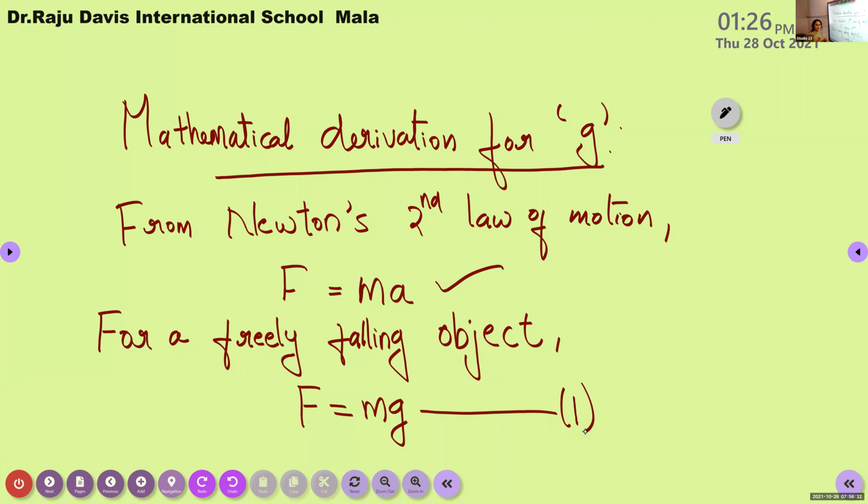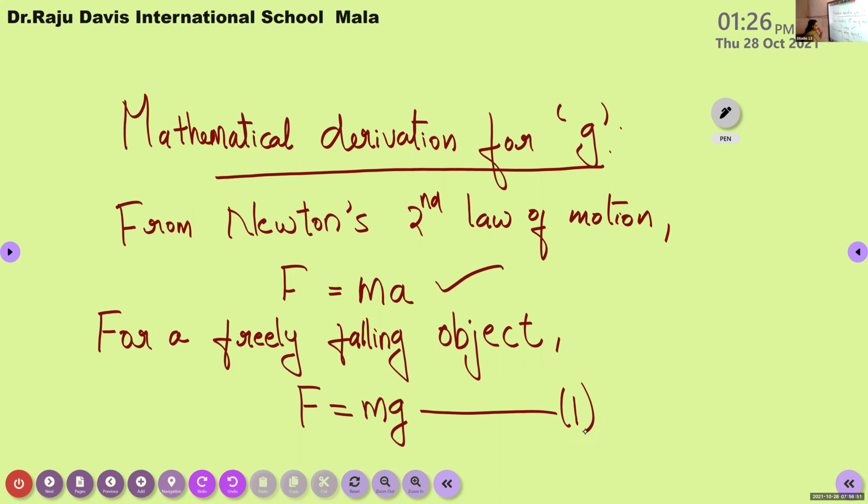Okay, so for a freely falling object, the force acting on a body is given by F is equal to the product of mass and acceleration. But for a freely falling object, the acceleration is not a simple acceleration. It is due to the gravitational force of the earth, that is F is equal to mg.